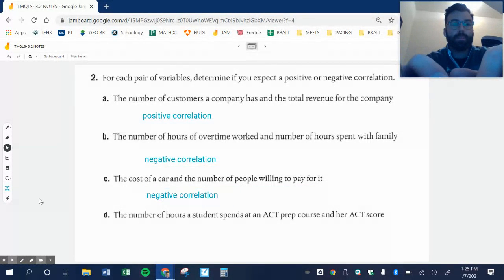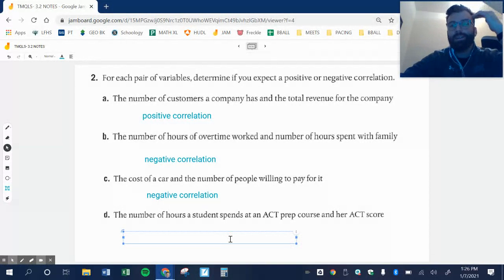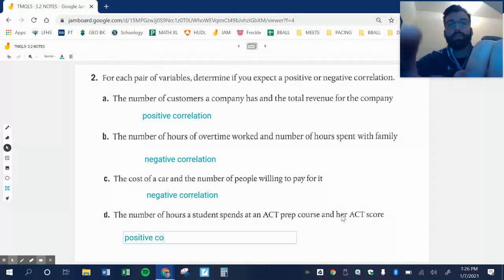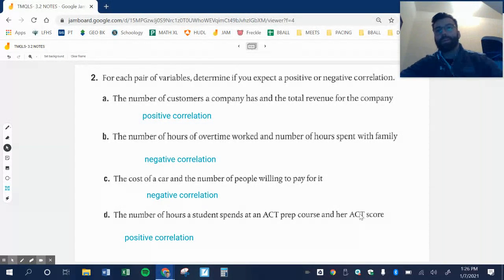The number of hours a student spends on an ACT prep course and her score. Ideally, the more hours you spend on a prep course, the higher your score is going to be. Now, if I'm going to be totally honest with you, when I took a prep course, my score went down. And then it went back up again, but it did go down initially. So, more times than not, that is going to be a positive correlation.